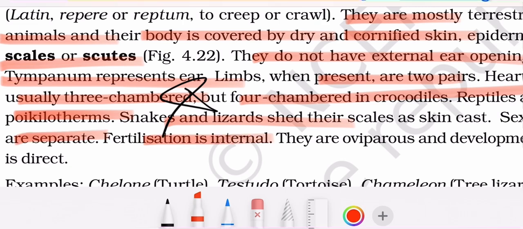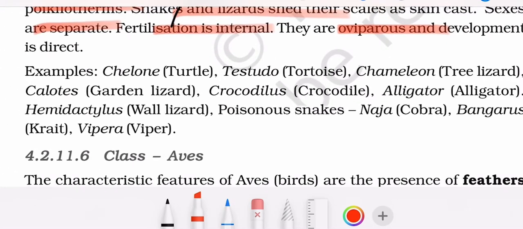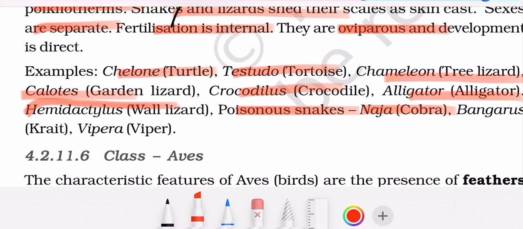Sexes are separate. Fertilization is internal. They are oviparous and development is direct. Example: Chelone, turtle, Testudo, tortoise, Chameleon, tree lizard, Calotes, garden lizard, crocodile, alligator, Hemidactylus, wall lizard, poisonous snakes: Naja, cobra, and Bungarus, krait, Vipera, viper.